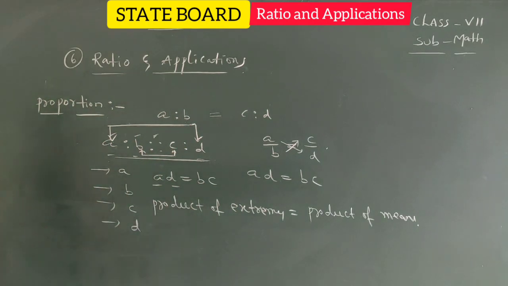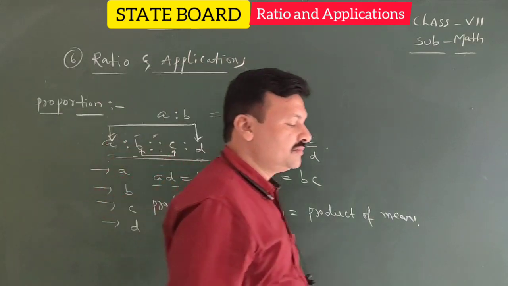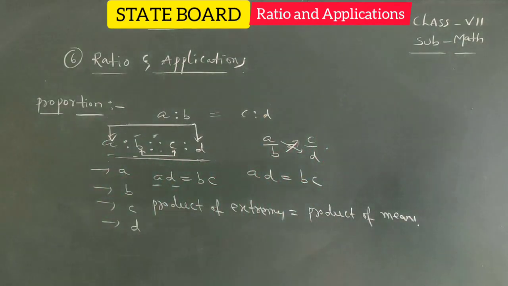Means product of extremes equal to product of means. Then we can say that the given terms are in proportion. If they are in proportion, product of means equal to product of extremes. If they directly give product of means equal to product of extremes, we can say that they are in proportion. These are vice versa conditions.